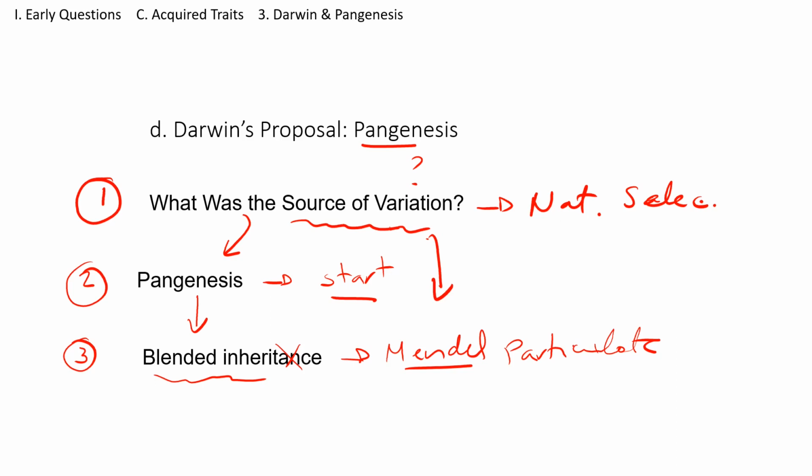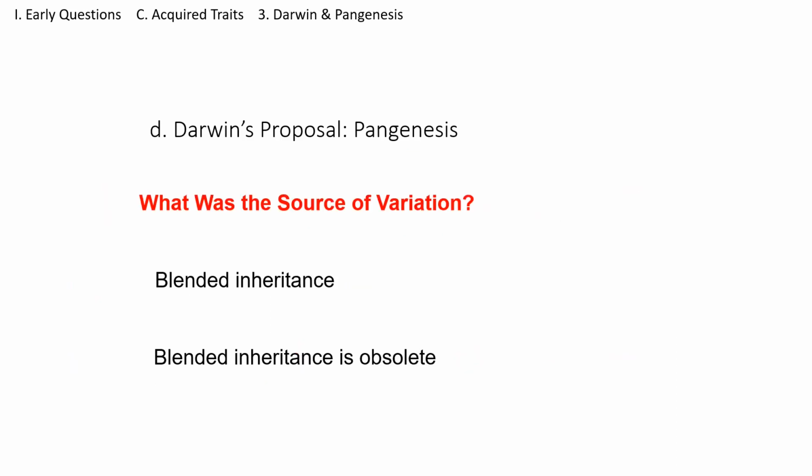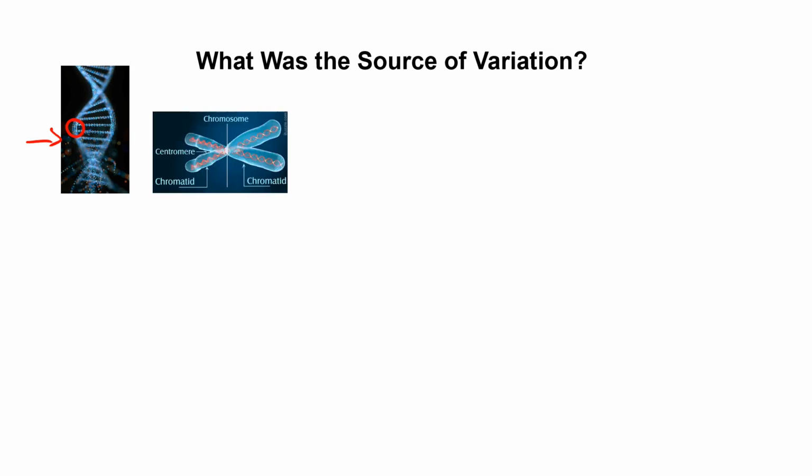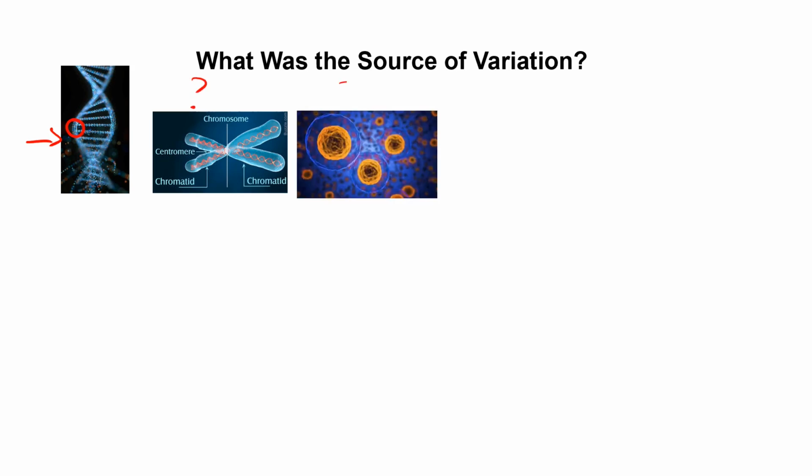So let's start talking about all these things. So let's start talking about what was the source of variation. Okay, so the first thing that we need to know to understand why Darwin proposed the idea of pangenesis is that although right now we know that when we have mutations in the DNA, there are different phenotypic changes, and as we watched with the corn in the beginning of this course, they could be dramatic changes. Darwin didn't know that. At that time, we didn't know anything about chromosomes, and there was no idea that the chromosome and the DNA were in the nucleus.